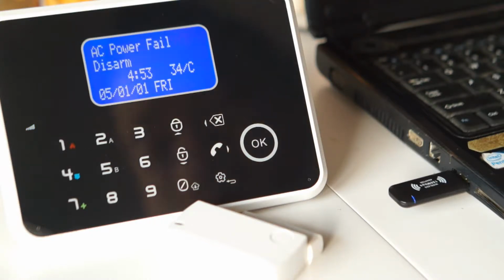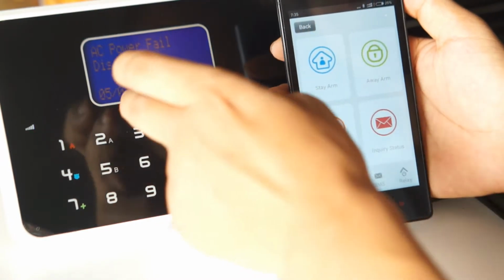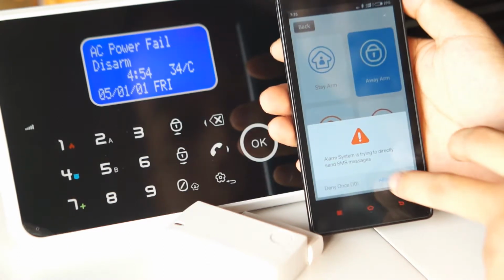Hi, I'm Jackie. In this video, I'm gonna show you how to use a free app to edit zone information for your G60 alarm system. The first step, I'm going to use a free app to control the alarm system. So I'm gonna away arm the alarm system.